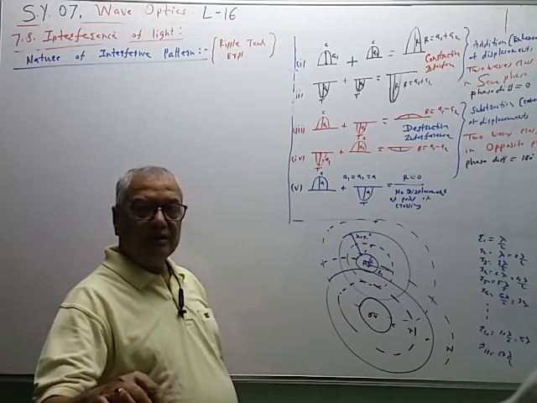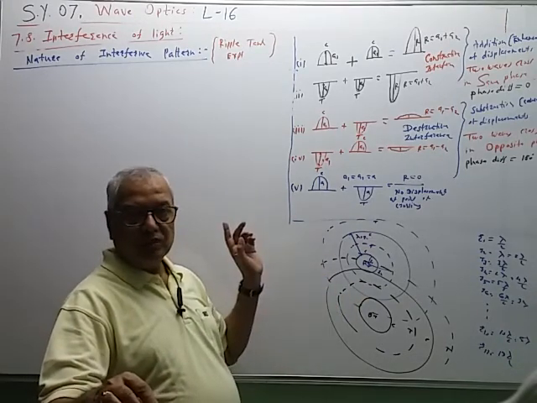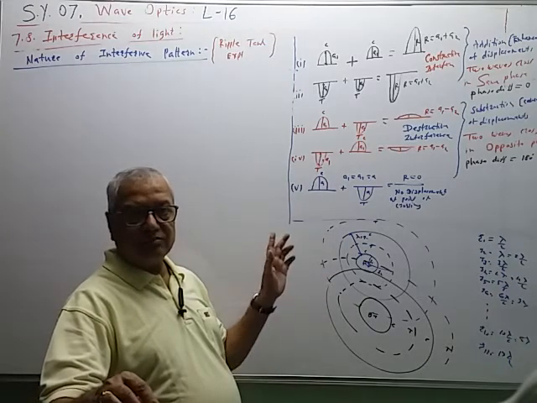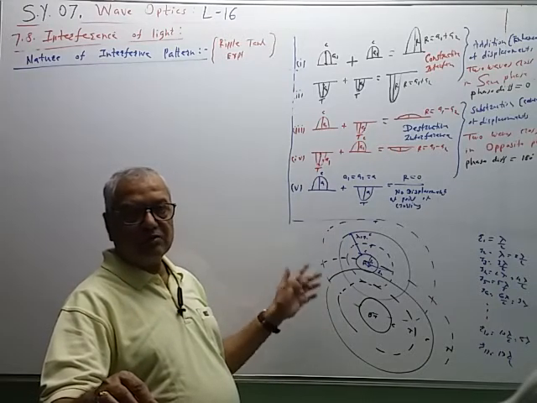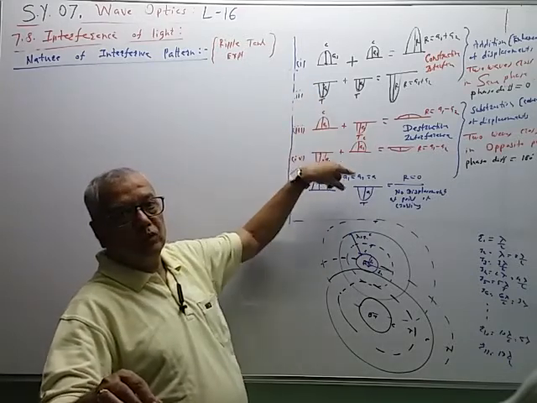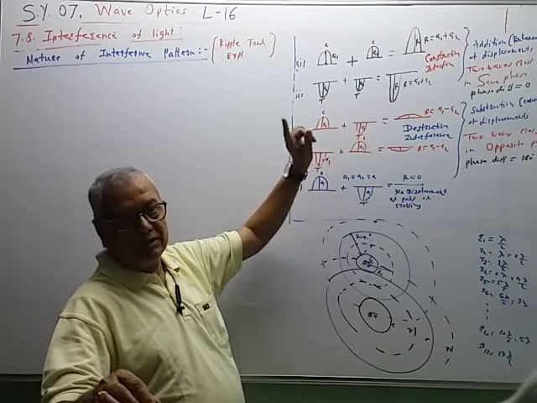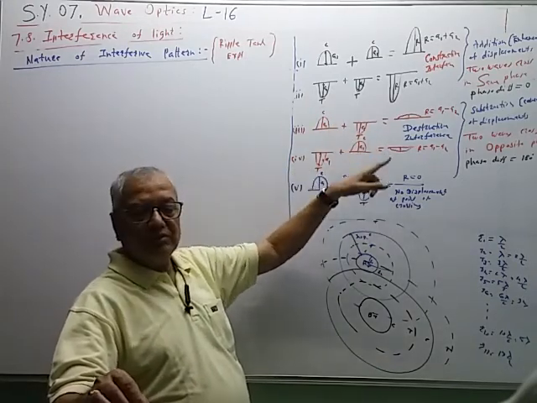Now we can decide the nature of each and every point of crossing, whether it is a point having constructive interference, maximum displacement, or destructive interference, minimum displacement, by using these rules. Same phase crossing, maximum displacement. Opposite phase crossing, minimum displacement.